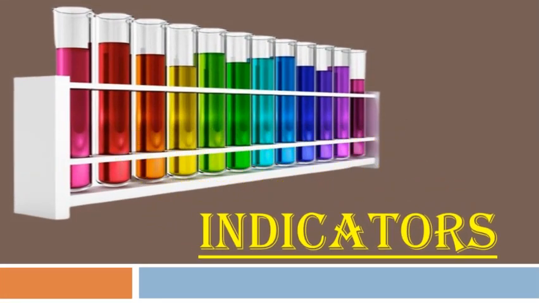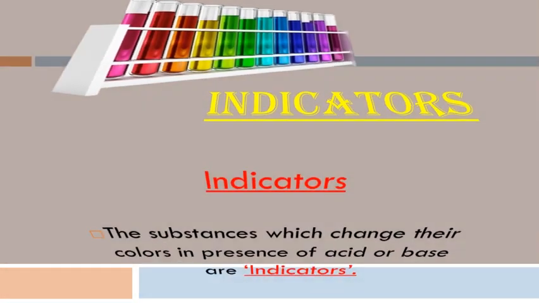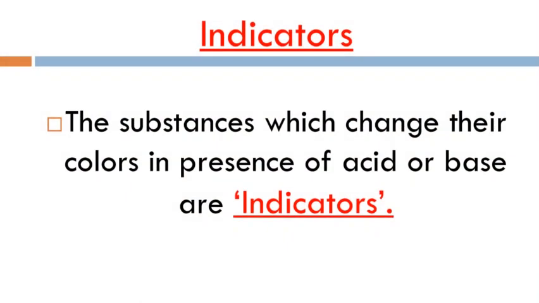Now after learning about the acid and base, we will continue with the indicators. So let's see what these indicators are. The substances which change their colors in the presence of acid or base are indicators. Substances which are neither acidic nor basic and are chemically inert in nature are used, because touching or tasting acid or base is very harmful, and hence a typical indicator is used to recognize them.